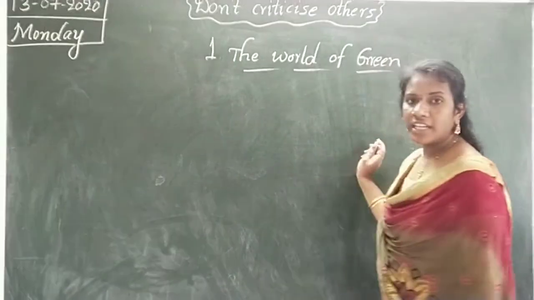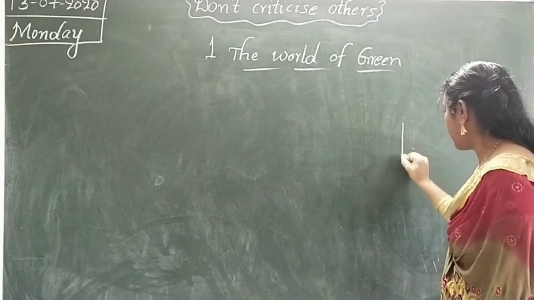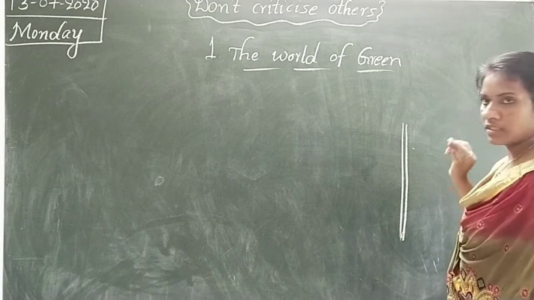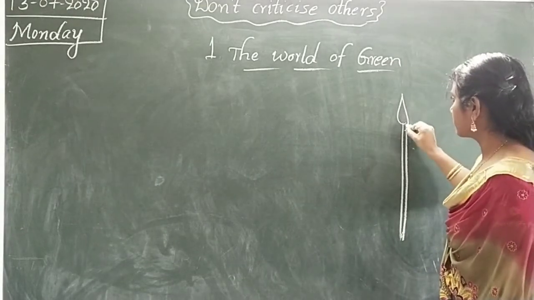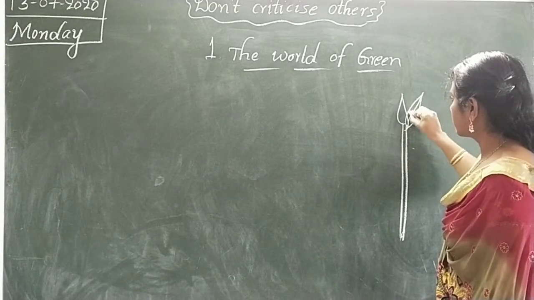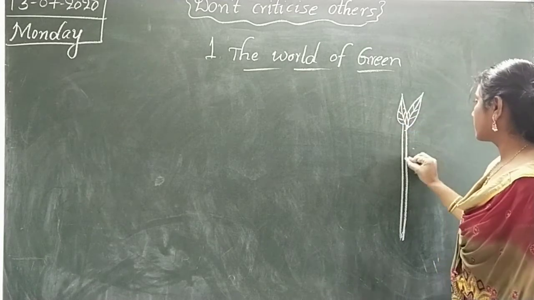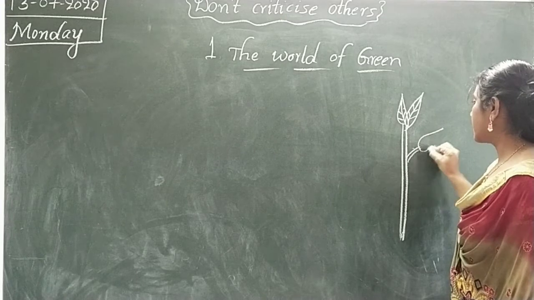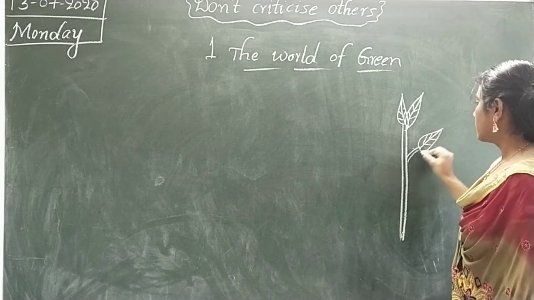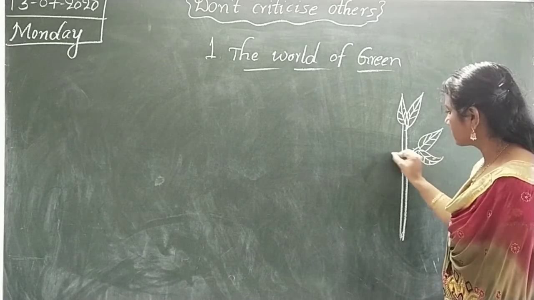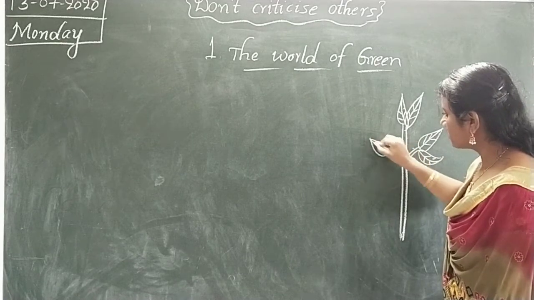Here, see, I will draw one plant. What is this, children? Stem. And next one, branches.